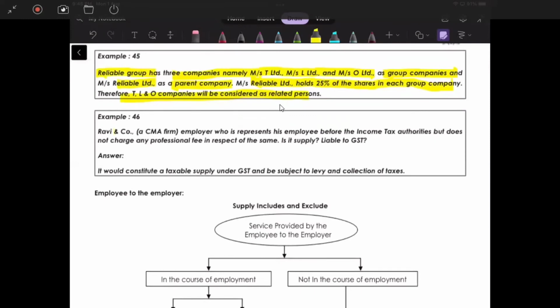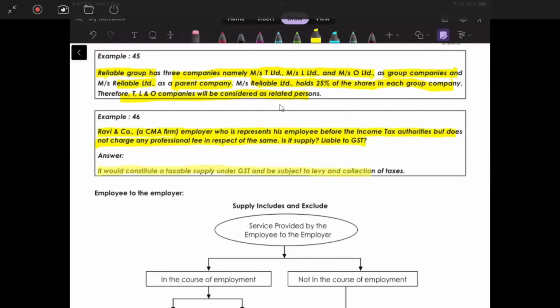Next, Ravi and Company, a CMA firm, an employer who represents his employee before income tax authorities, but does not charge any professional fee in respect of the same. Is it supply? Is it liable to GST? Yes or no? Yes, yes. It is a supply.